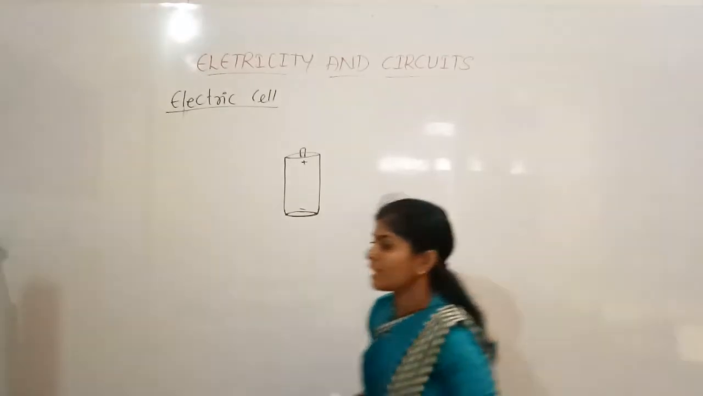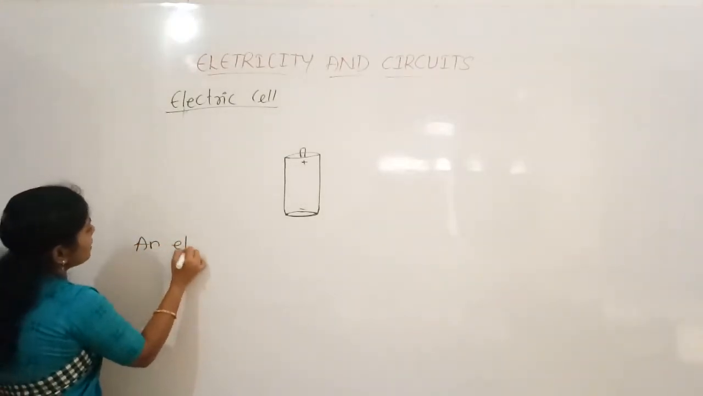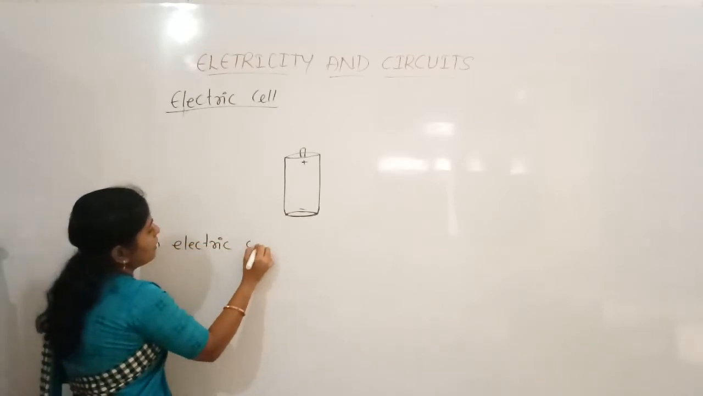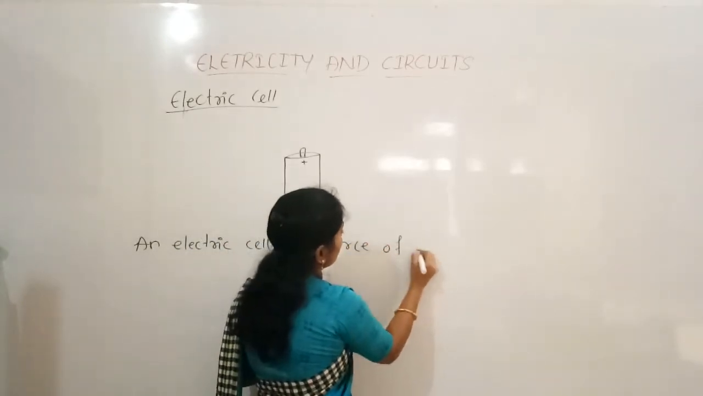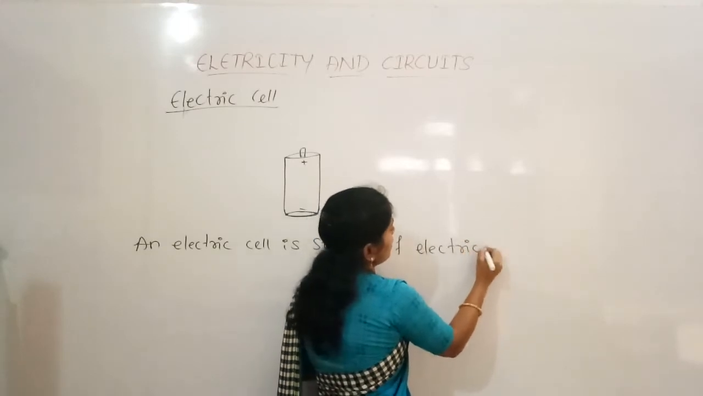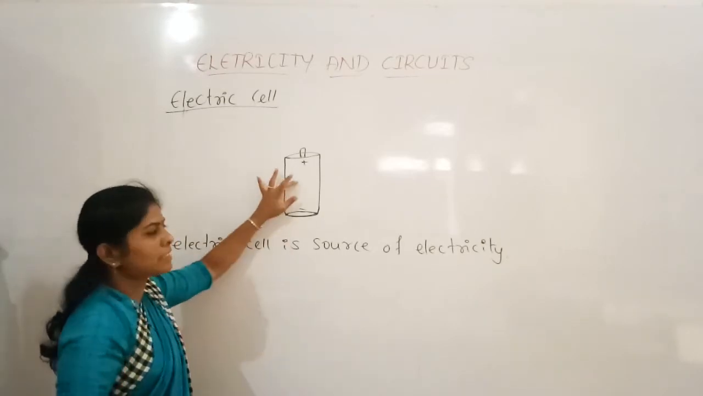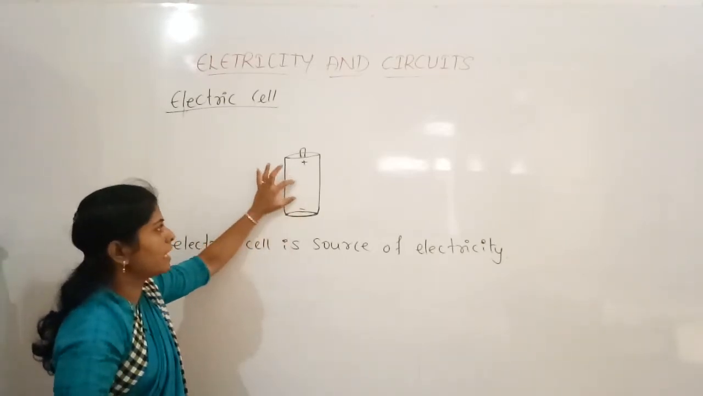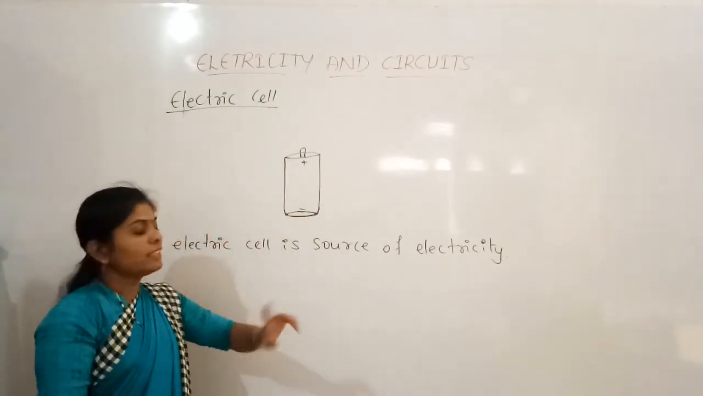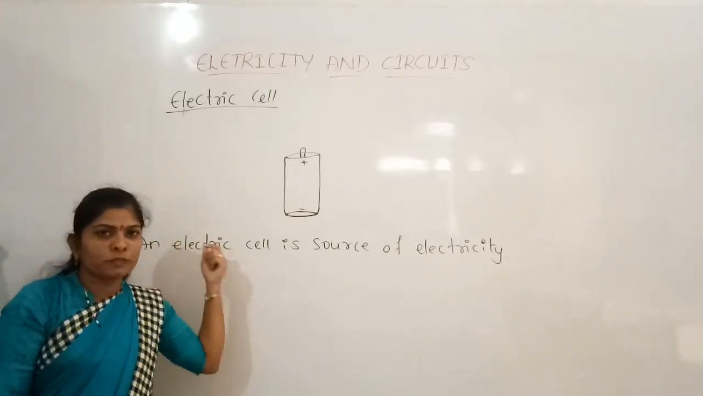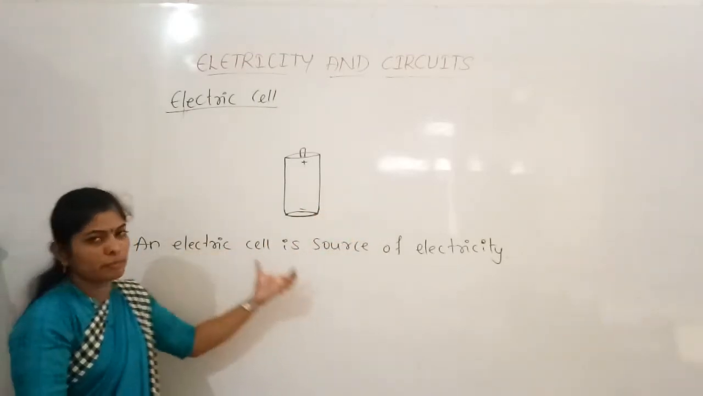So how can we define this electric cell? We can define the electric cell as: an electric cell is a source of electricity. It is the source of electricity because it has some chemicals in it. Inside the electric cell some chemicals will be there, and those chemicals produce the electricity. Whenever we switch on the button of the torch, that electricity will be used up, so that the bulb will glow.